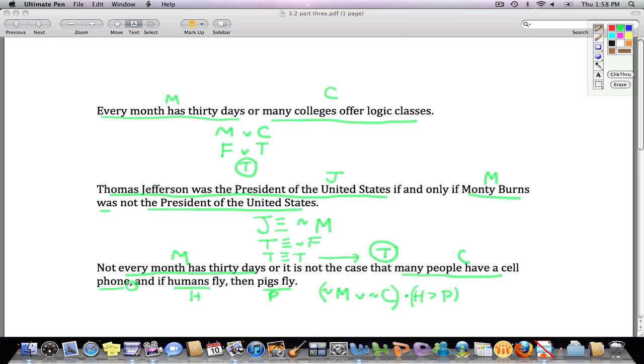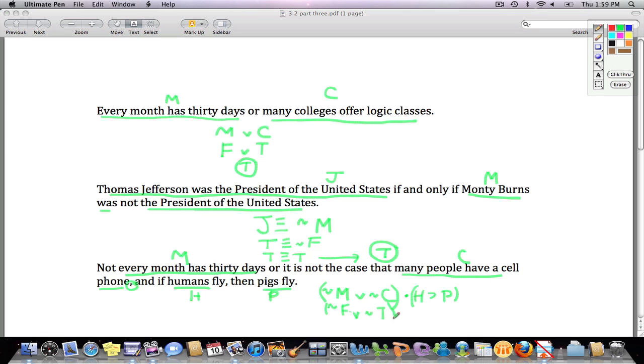Without the comma there might be a strain in terms of the reading, or a different way to go. Let's substitute in the truth values here and find out the final truth value of this claim. You can go back and piece together and think about how it works in language and see how these compare, and that's a good idea. Every month has 30 days is false, so we have not false. Or not, many people have cell phones, that's true, so we have not T.